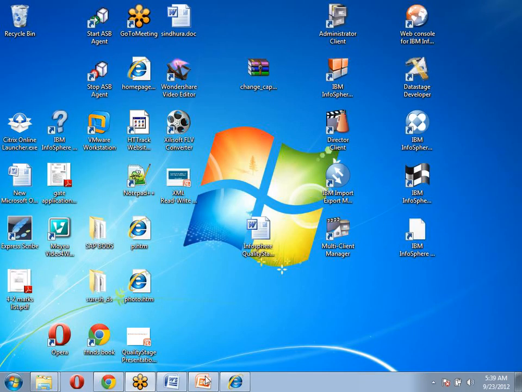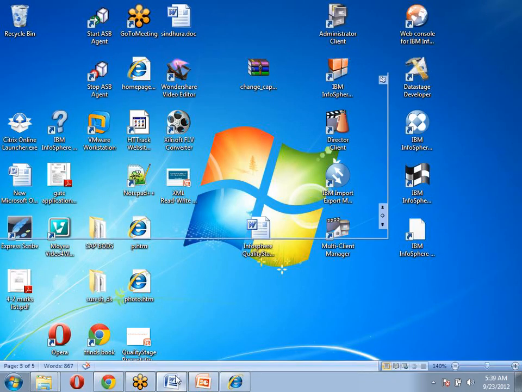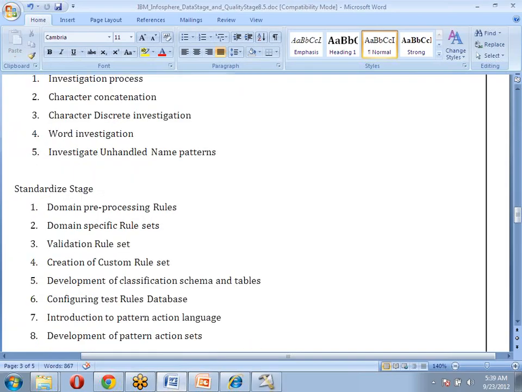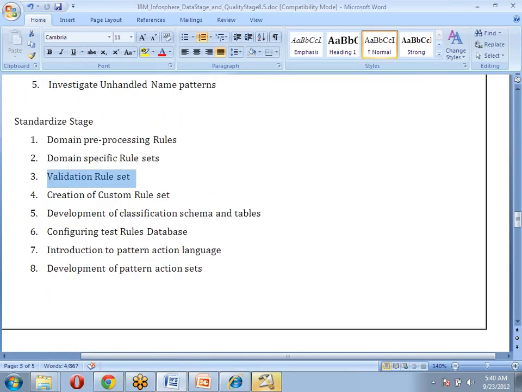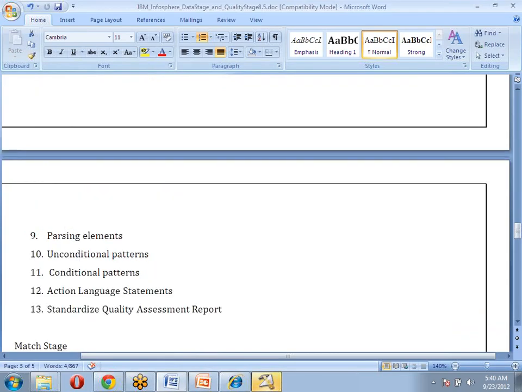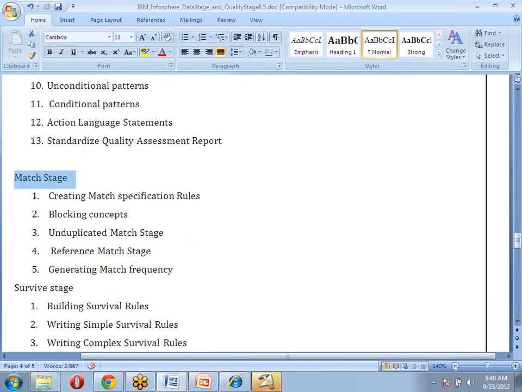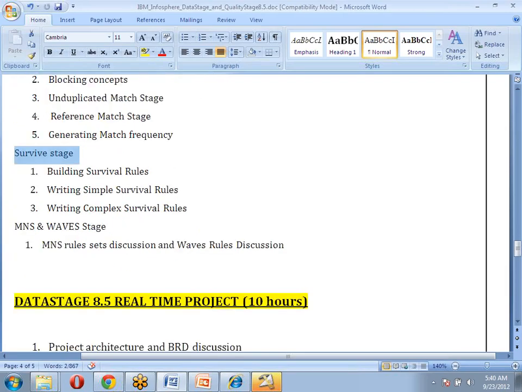If you want to do those kinds of checks, we apply rule sets on quality stage. Those rule sets are the domain preprocessor rule sets, domain specific rule sets, and validation rule sets, and even address verification rule sets, matching stage rule sets, and survival rule sets.